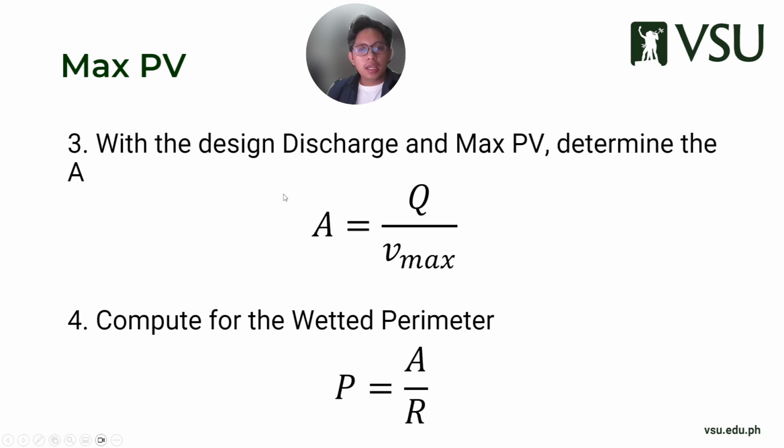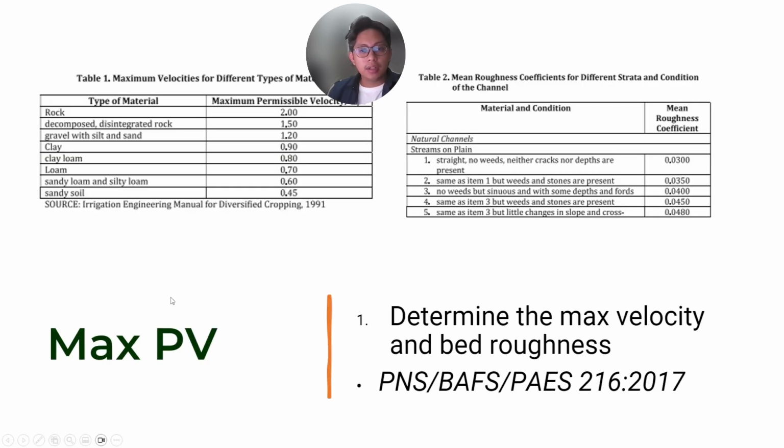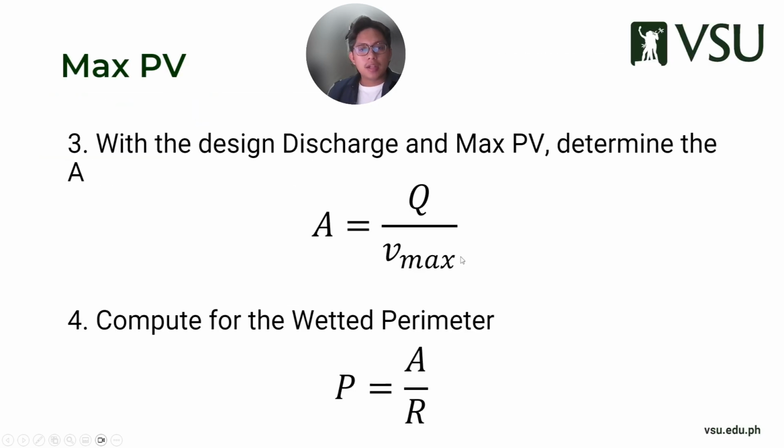So step 3 is you solve for A because you have your design discharge. You find A and you find B. So determine your A based on Vmax. Again, you've solved this in step 1, your max velocity. So that's your Vmax. Q is usually defined by your design. I want to design a farm plot with unknown dimensions. You usually have Q given.